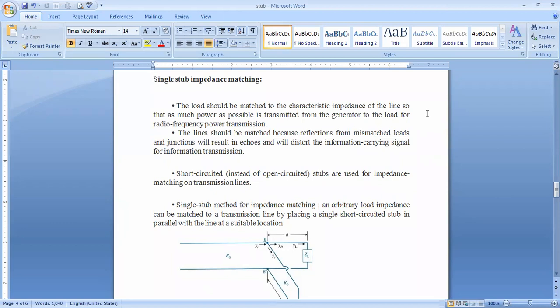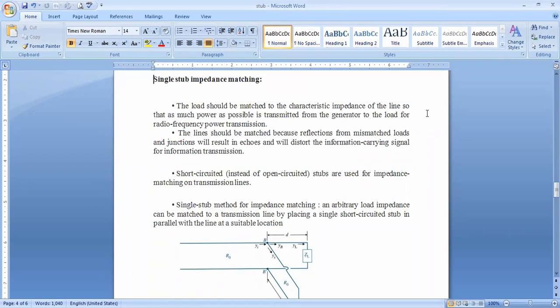Get it? The load should be matched with the characteristic impedance of the line so that as much power as possible is transmitted from the generator to the load. The line should be matched because of the reflections from a mismatched load. Why do reflections occur? Already I told you, reflections occur on the transmission line because of mismatch between you and me.